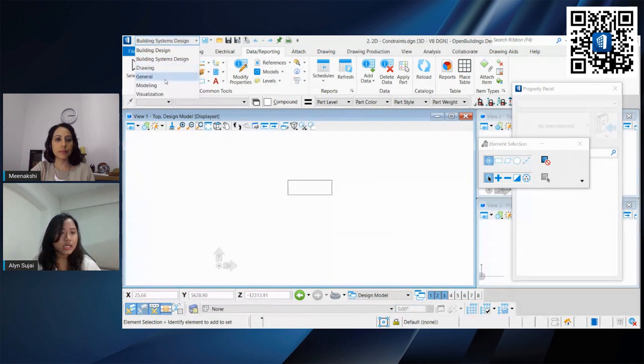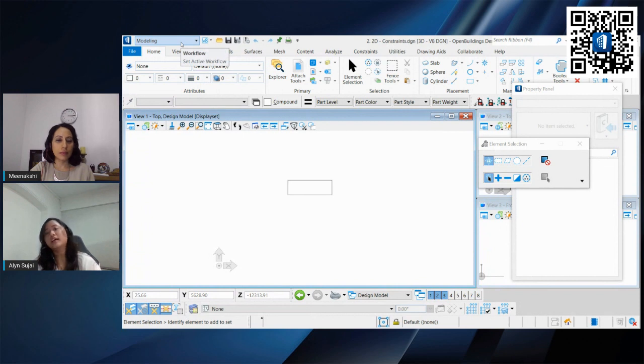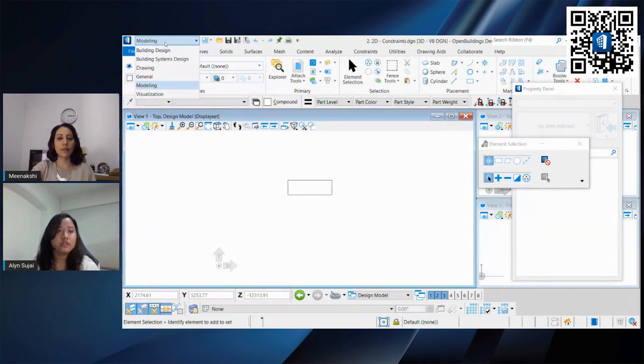If you look at the other portions, we have drawing, general, and modeling, which are our MicroStation-based tools. This doesn't mean that if you're working on your OpenBuildings project, you have to go to MicroStation to do your modeling. You can actually use the built-in MicroStation tools to create your basic CAD models. So in this case, I have this simple block, made using this placement.